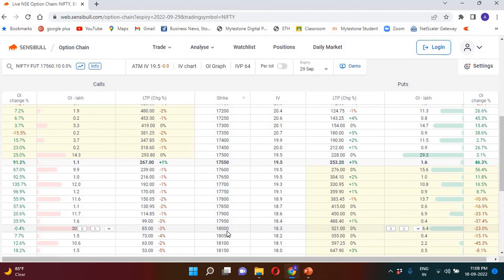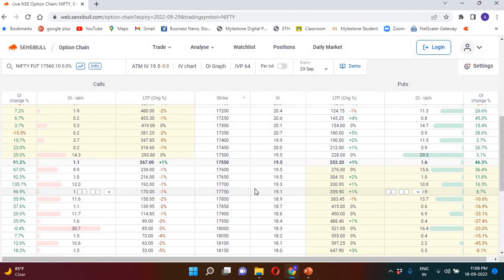If tomorrow the market is not shooting up, people may even go and short 18,000, maybe with some hedging, because we never know if the US Fed decides to increase only 0.5 instead of 0.75, the market can shoot. This data is live and it can change very fast, because all of a sudden you can see huge open interest getting added on the put side and the market going up.